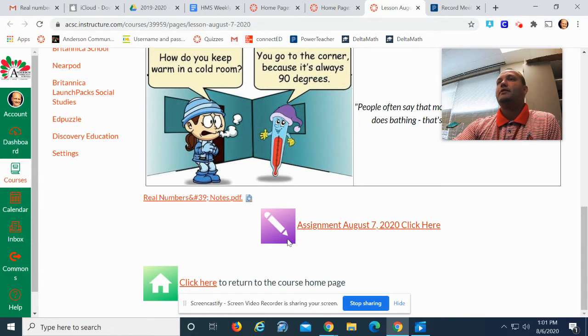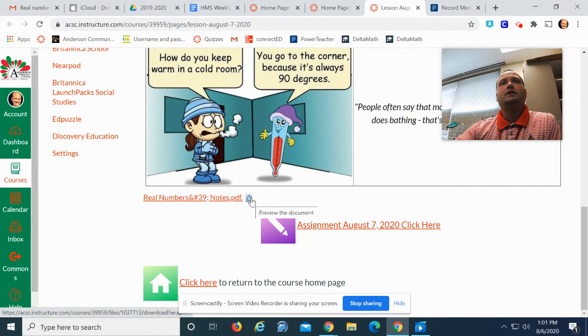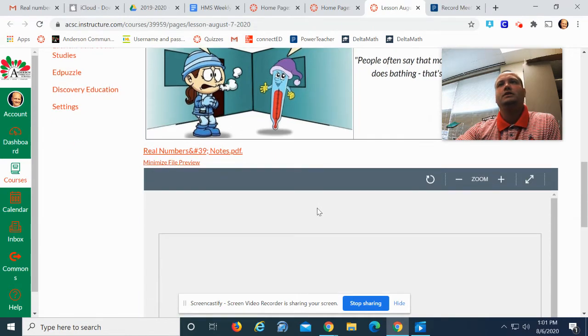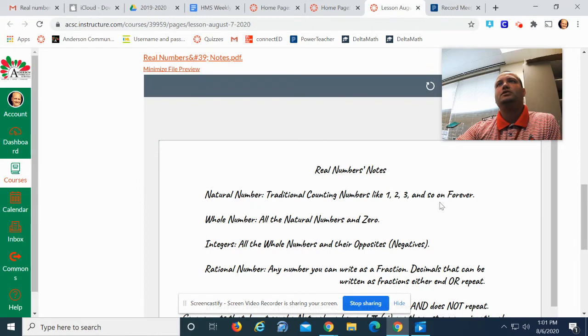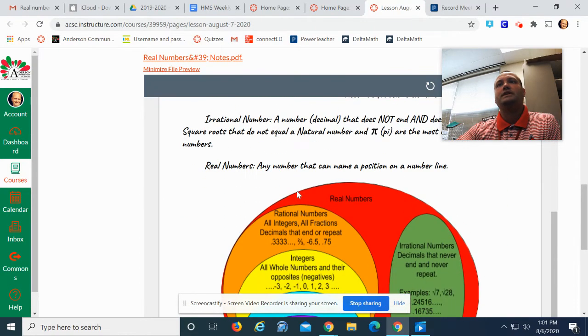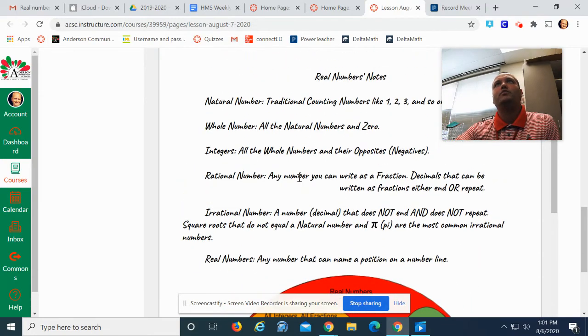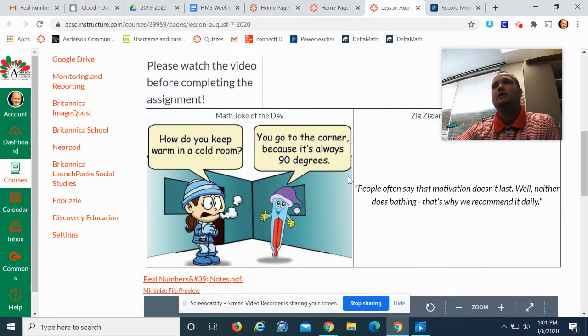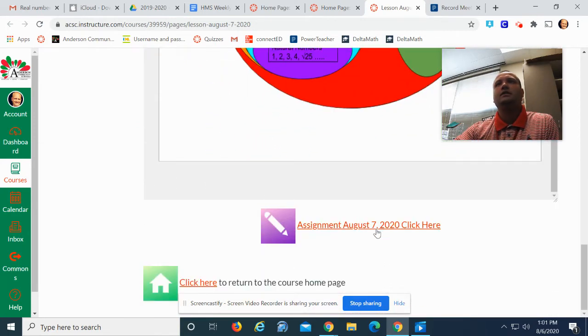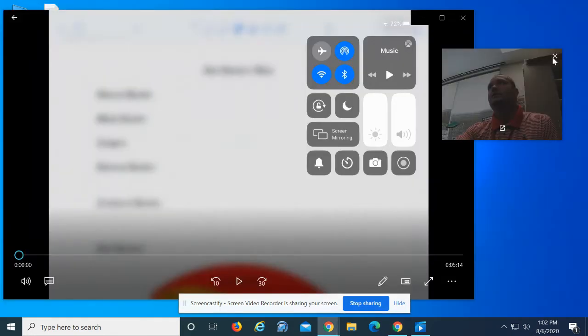Don't forget to do your assignment right here. But before we get to the assignment, I do want to show you this PDF here. If you click here, it'll make you download it. But if you click on this right here, it'll open it up on this page. And you'll have access to a set of notes that will help you with your assignment. So you might have this opened up before you take your assignment. And then once you're finally done, you'll click on the assignment. And here is a short lesson that will tell you about today's lesson.